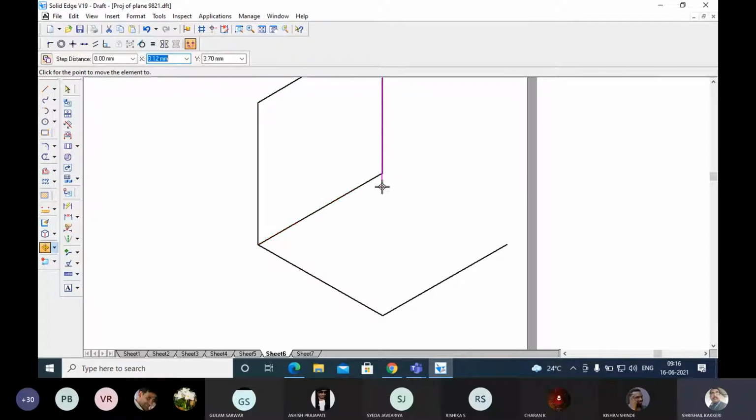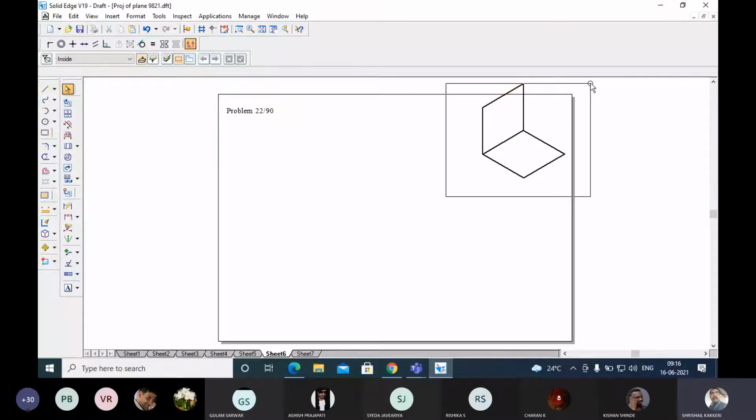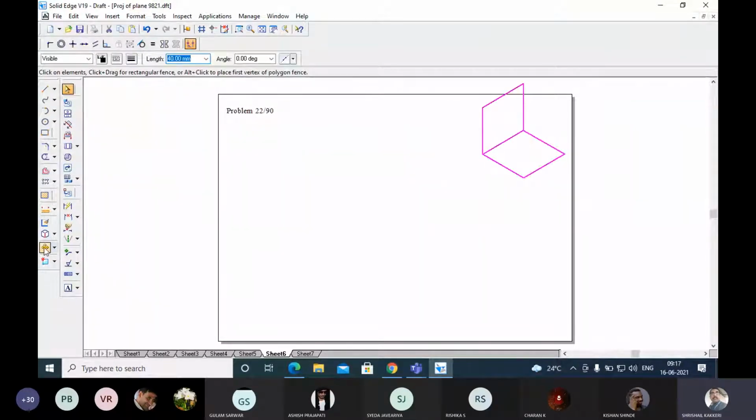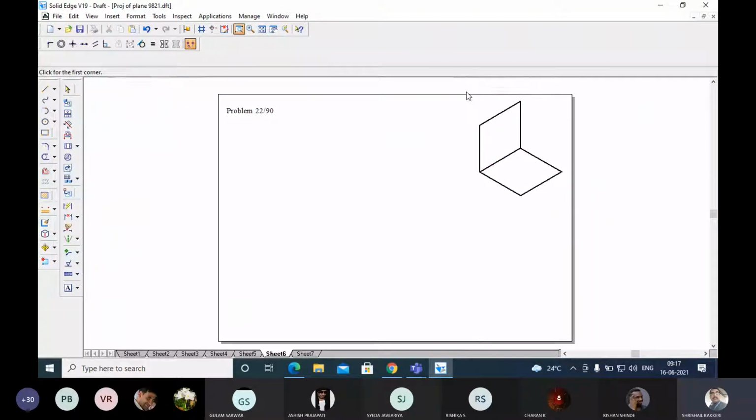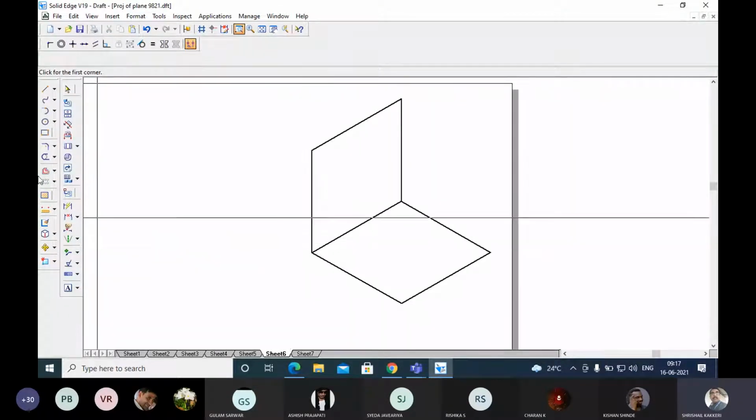Just only for the understanding purpose I am showing this. You need not do this. Even for so many problems I am showing, try to build this model in your mind. You should not construct always. See, a pentagonal lamina is like this.